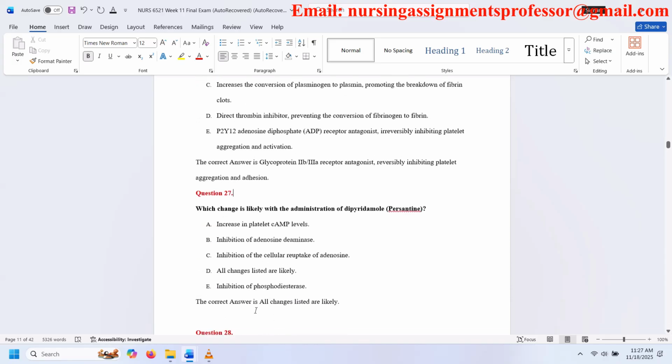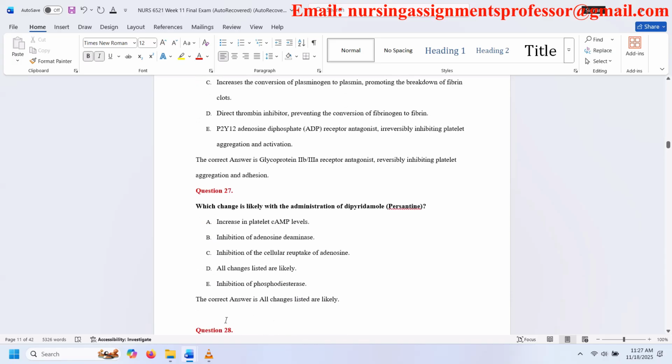Question 27. Which change is likely with the administration of dipyridamole? A. Increase in platelet cAMP levels. B. Inhibition of adenosine deaminase. C. Inhibition of the cellular reuptake of adenosine. D. All changes listed are likely. E. Inhibition of phosphodiesterase. The correct answer is all changes listed are likely.